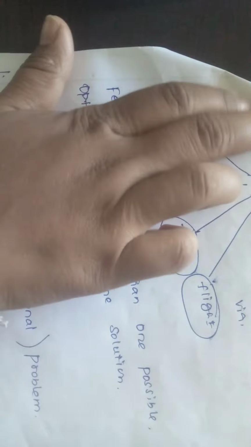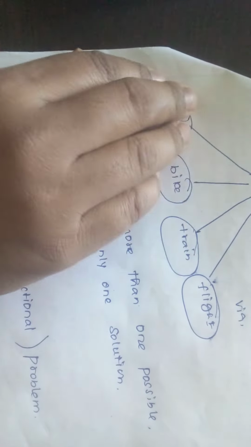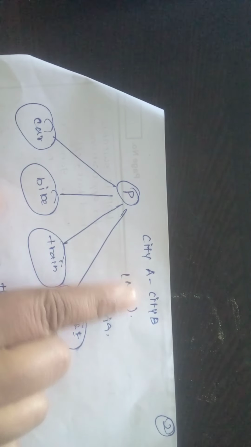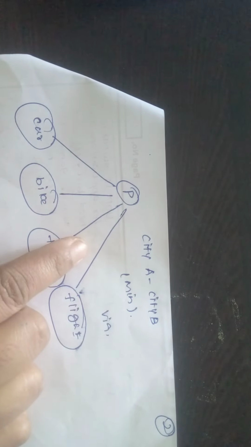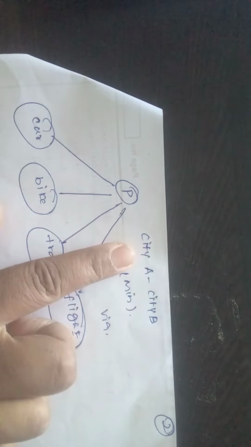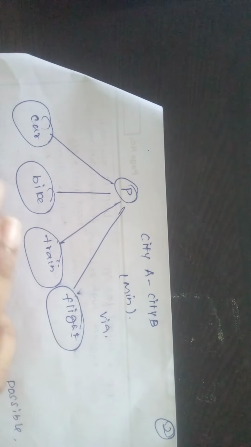Let's clear the entire concept with one example. City A to city B. Consider I'm traveling from Chennai to Shiradi. There are so many routes.